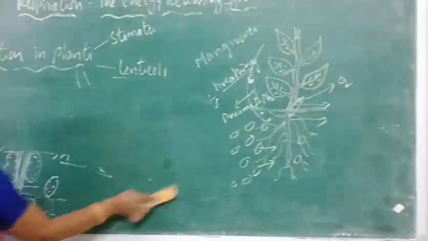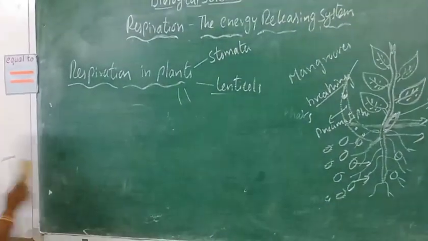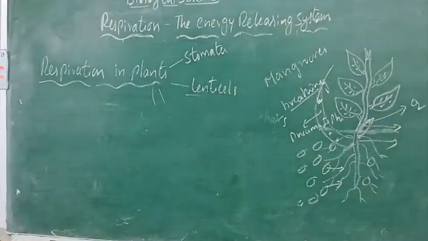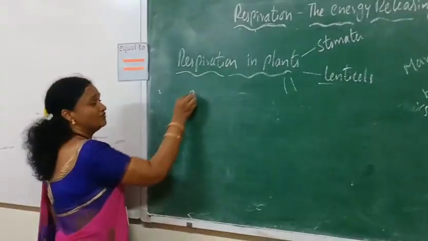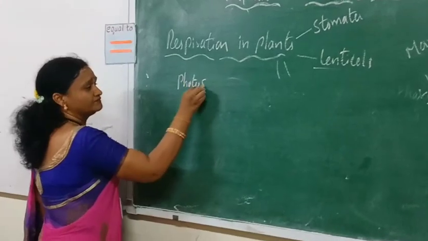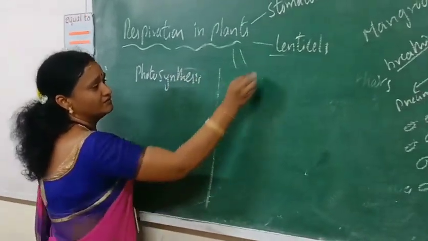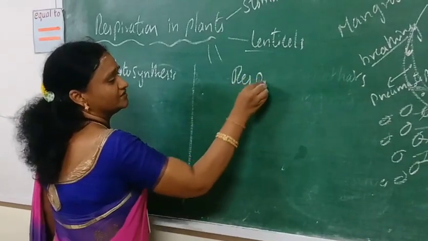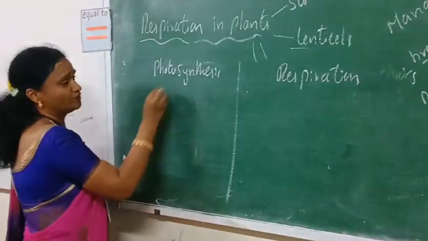So next we will go to the last part of this chapter, the difference between photosynthesis and respiration. Anyhow, you learned photosynthesis in the first chapter and respiration in the second chapter. Let's see the difference between photosynthesis and respiration. It is very important and you may expect it for 4 marks.